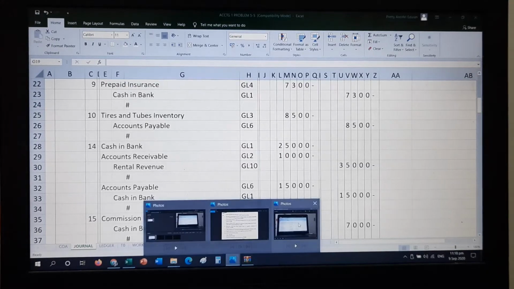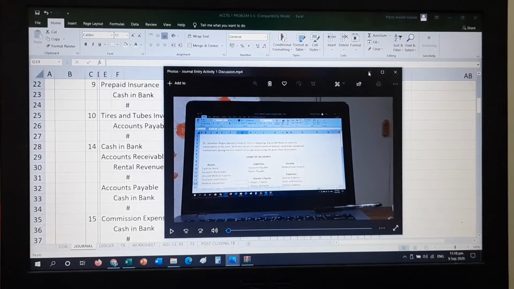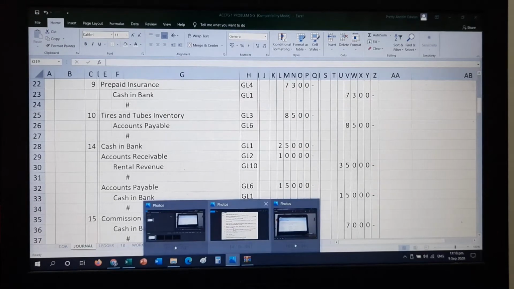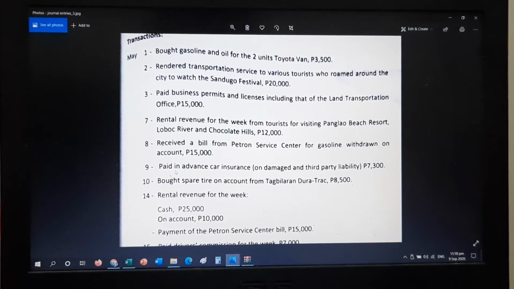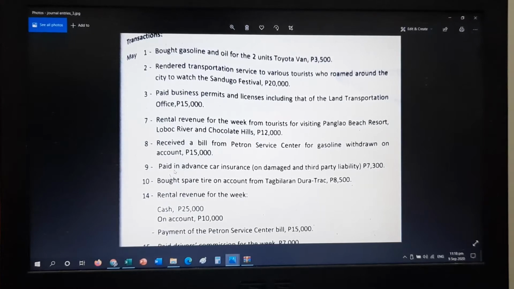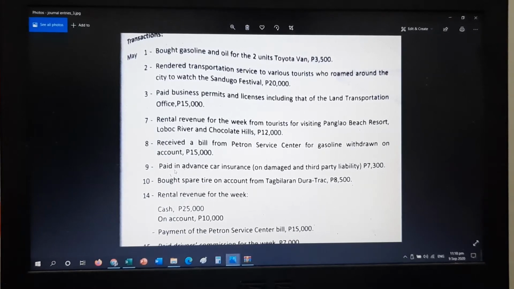So the next problem is paid in advance car insurance on damage and third-party liability. Usually if you have a rental car or rent a car, you need to have car insurance just for not really calamities but fortuitous events, and in any case accidents. So this business paid in advance. Usually car insurance is paid in advance.